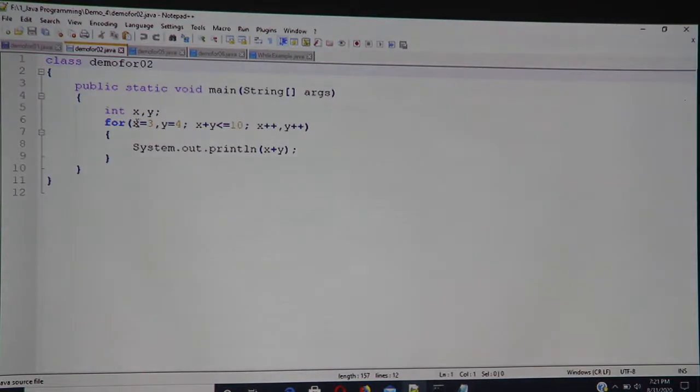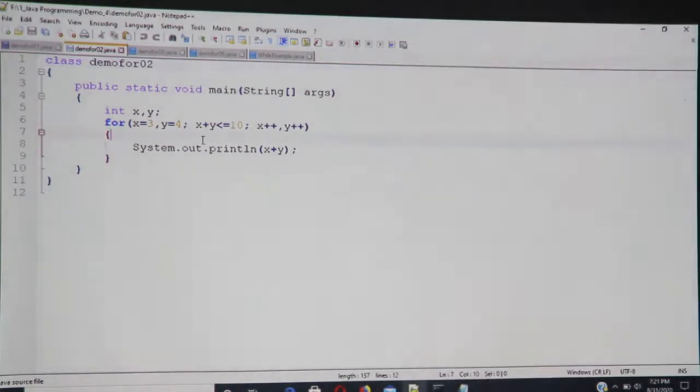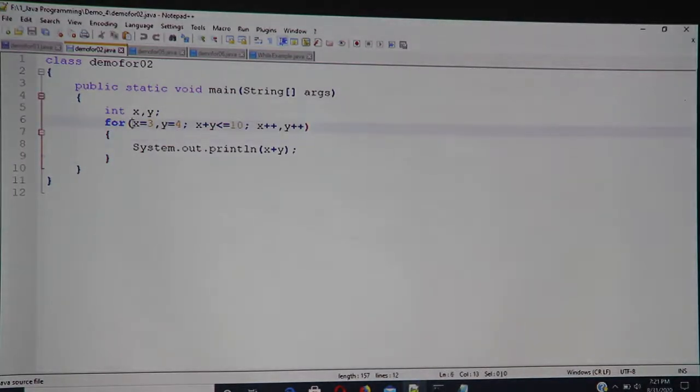And as I said some time ago, if I have to do multiple initializations, then I can do it with a separation of comma. Here again I am doing increment, and I have 2 increments here.